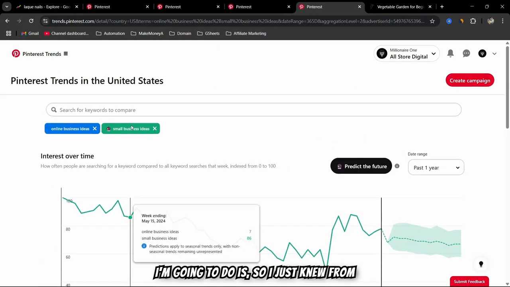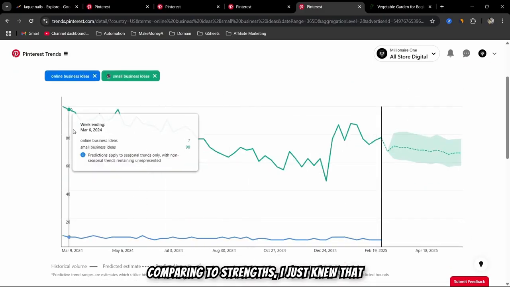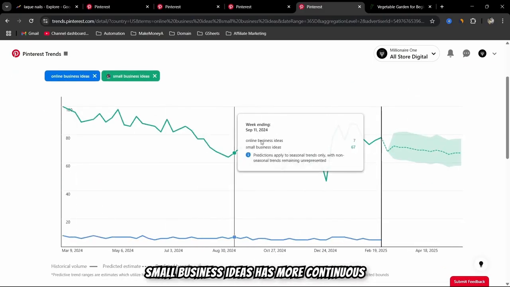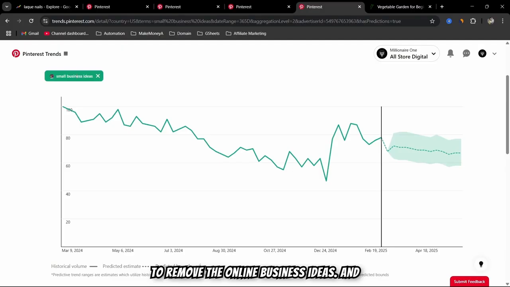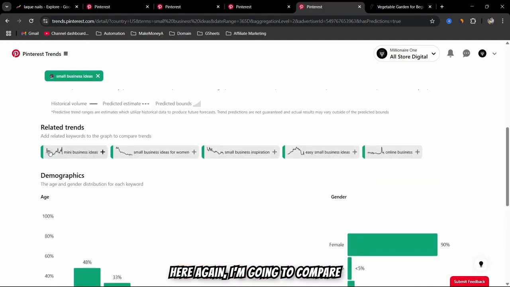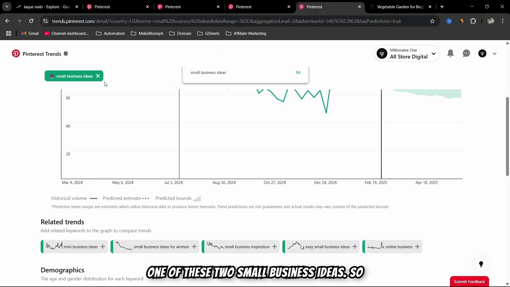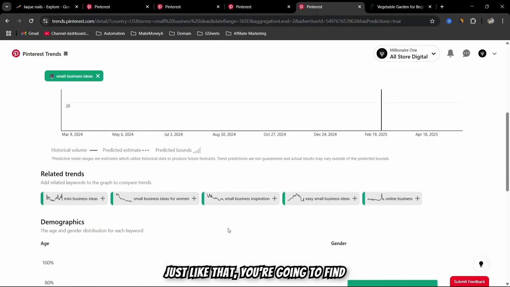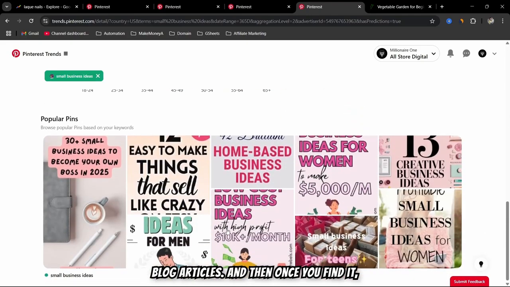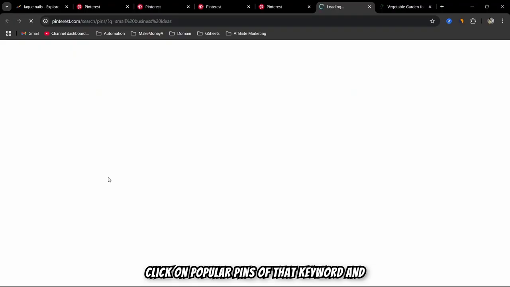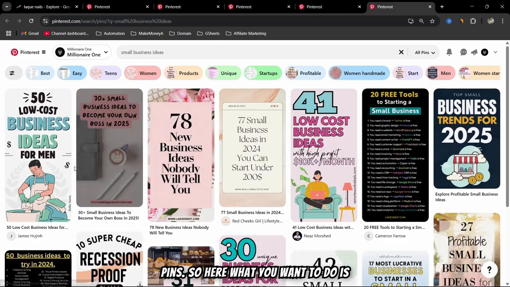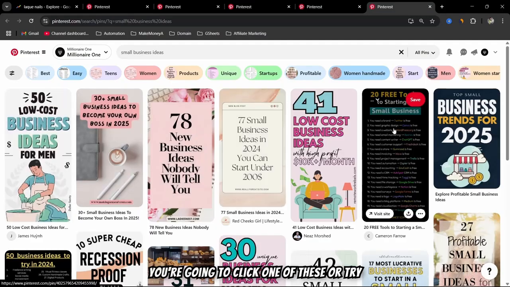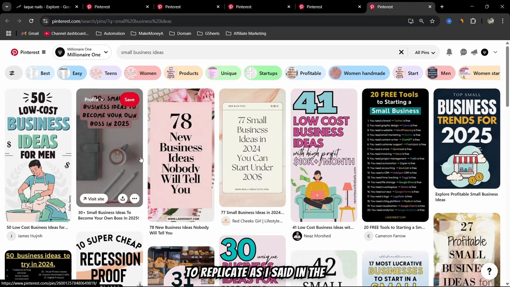So what I'm going to do is, from comparing these trends, I just knew that small business ideas has a more continuous graph than online business ideas. So I'm just going to remove online business ideas, and here again I'm going to compare one of these two small business ideas. So just like that, you're going to find a very micro niche for your blog articles, and then once you find it, click on popular pins of that keyword, and it's going to take you to the popular pins. So here you're going to click one of these, or try to replicate as I said in the previous way.